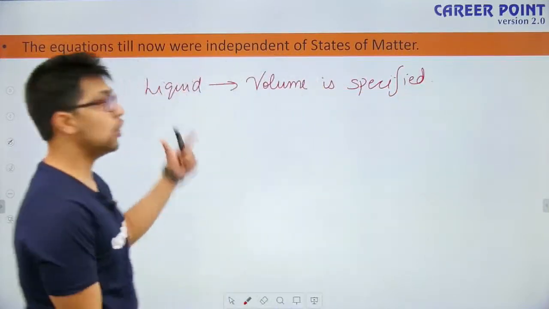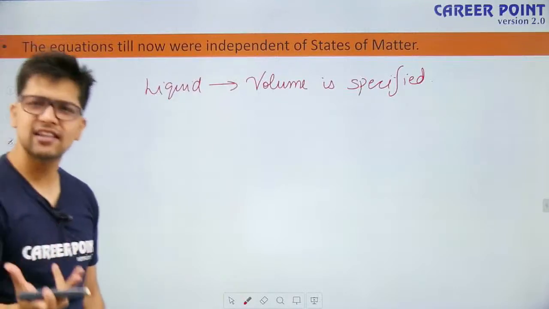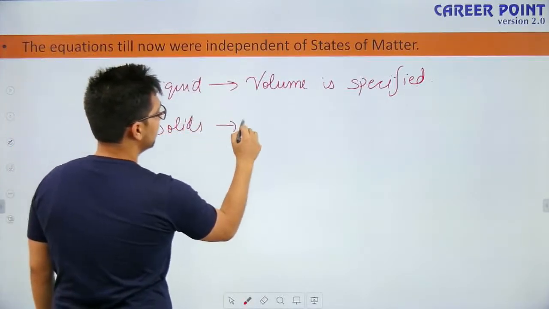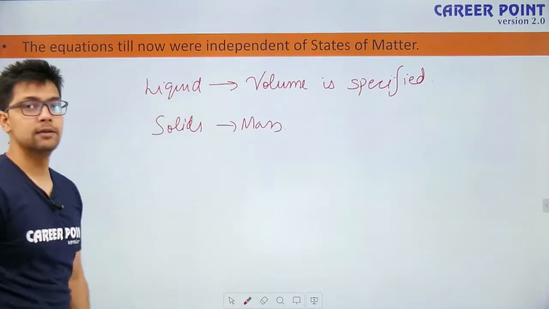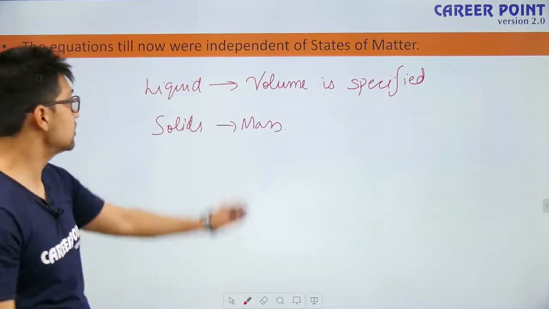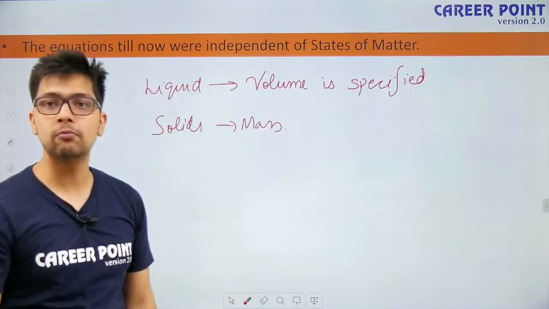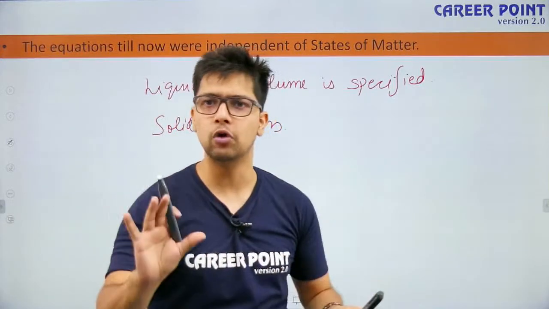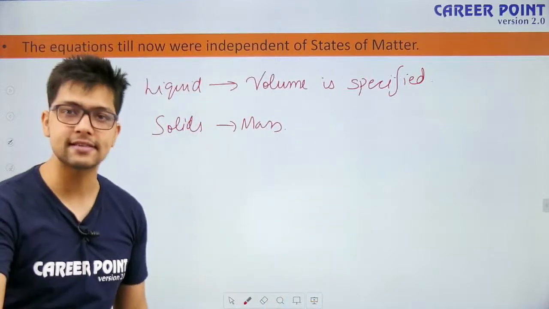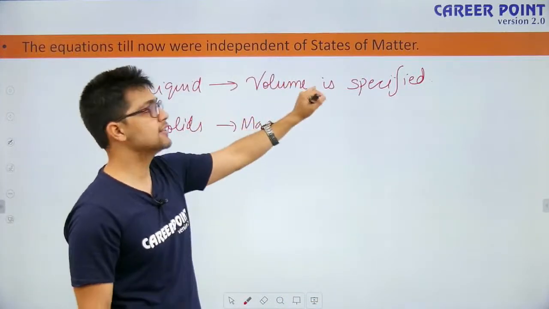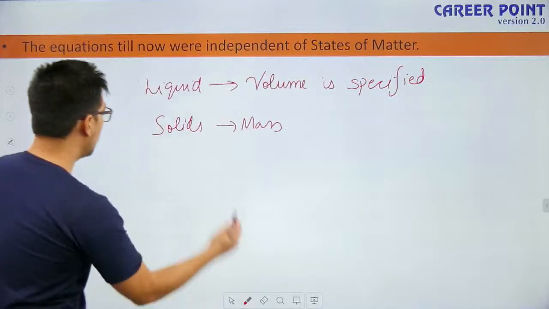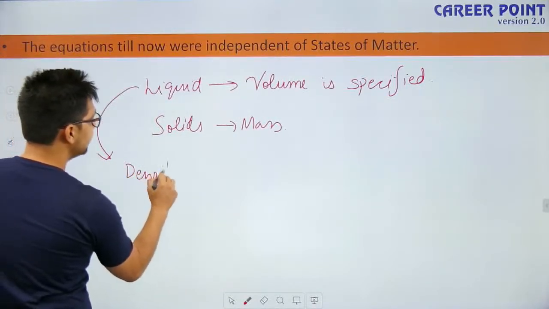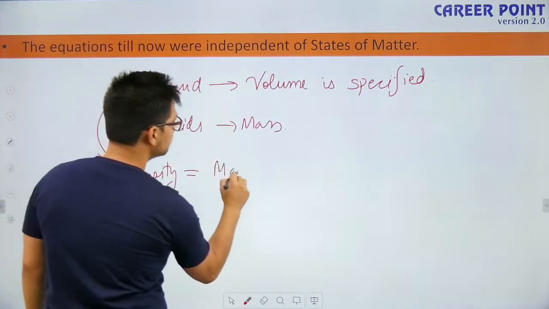Whereas in the case of solids, the masses are already given. But in liquids, the masses are not given. I have to talk about masses because using the mass, I can find the number of moles. In the end, what is the end result? I have to find the number of moles somehow, and for that I need masses. Right now we are given volume. So in the case of liquids, we can simply use the formula that density is mass by volume.